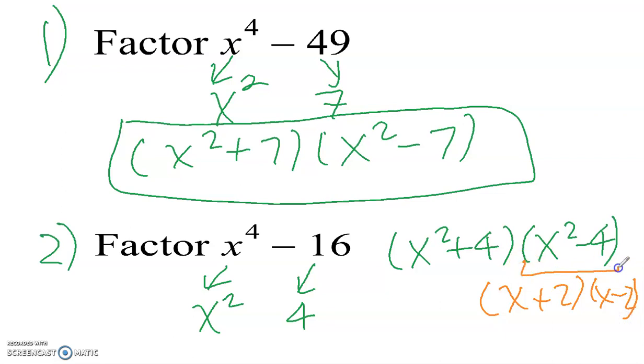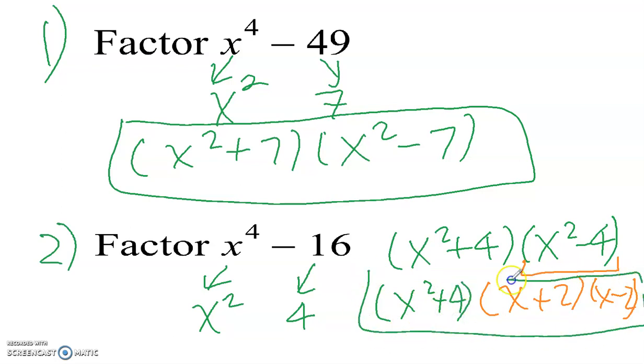This all came from this part. And then the first factor, the x squared plus 4, don't forget to copy it down. This is part of the answer. So here we have 3 factors.